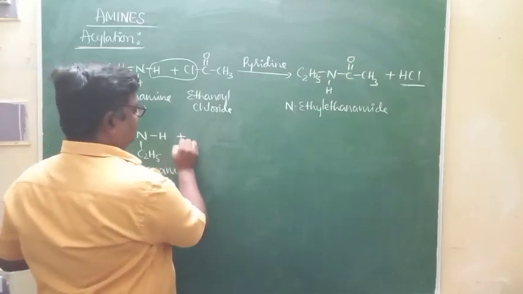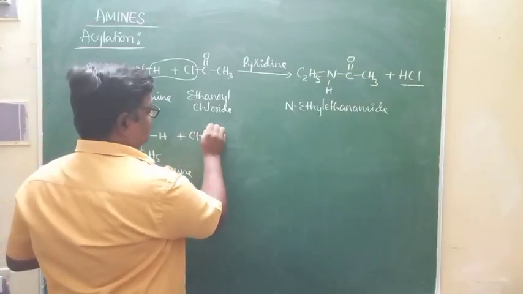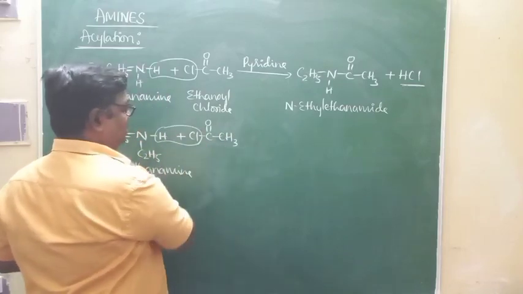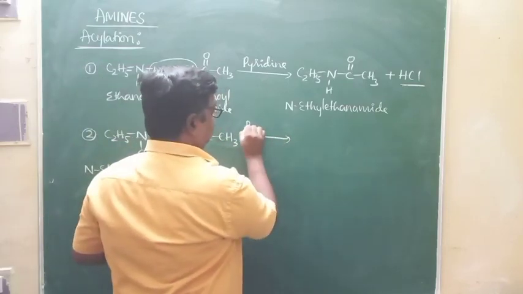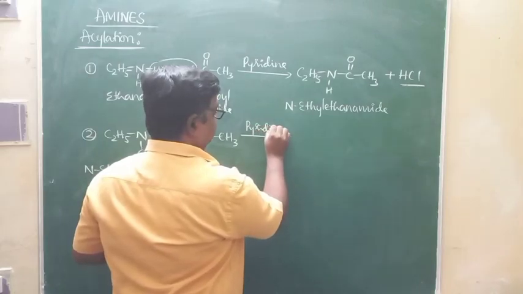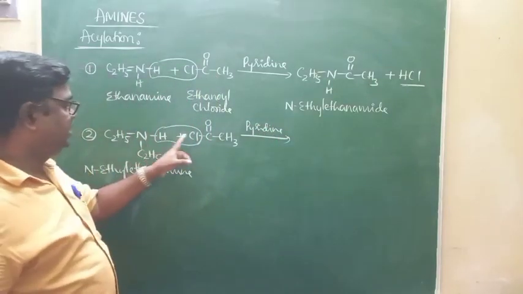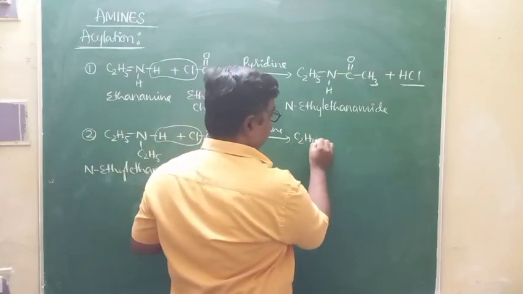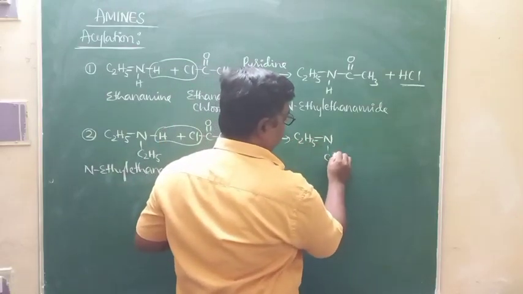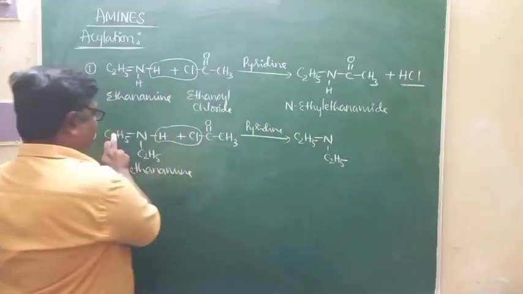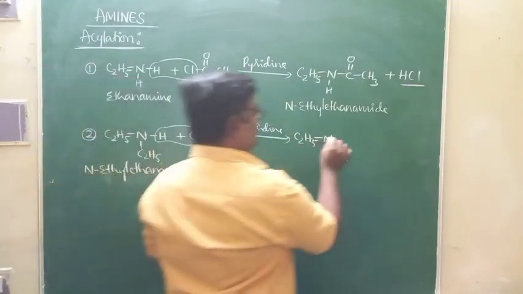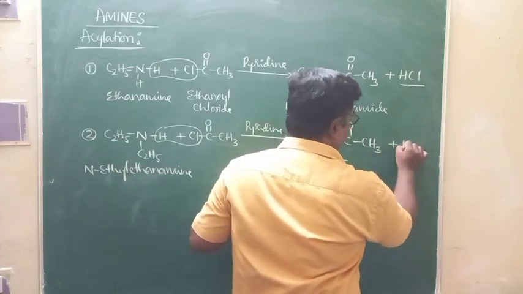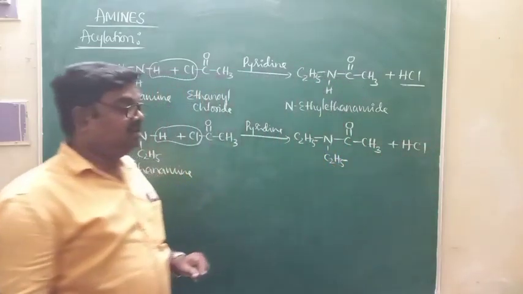When it reacts with acetyl chloride, just simple, in presence of pyridine, after removing HCl, you will be left with a product that is C2H5, C2H5N attached to C double bond O CH3, and of course plus HCl.